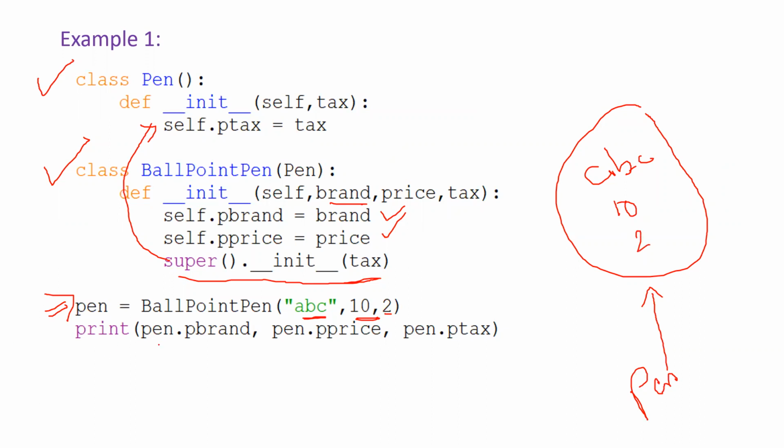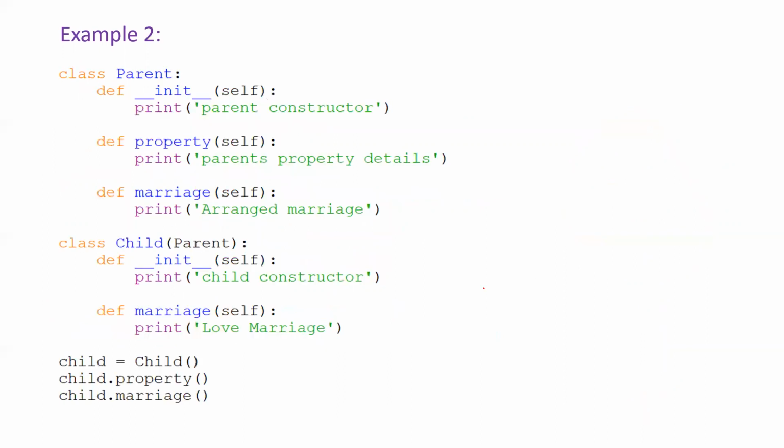Now observe the output statement. Pen.p brand will be ABC, pen.p price will be 10, pen.p tags will be 2 rupees. In this way you need to trace the inheritance codes. Similarly, see the example here. There is a class parent and a class child.